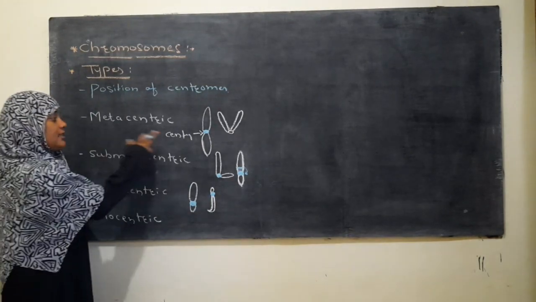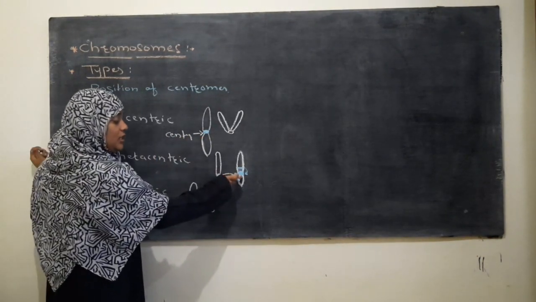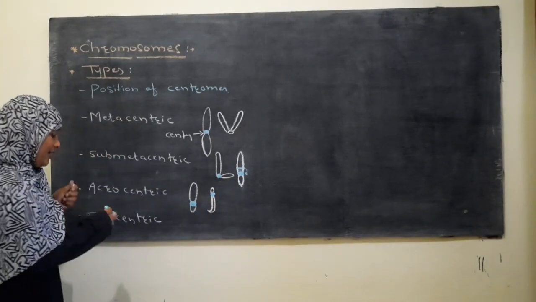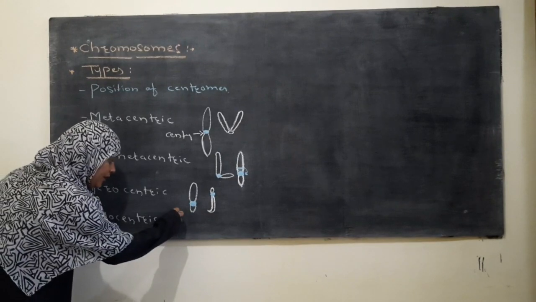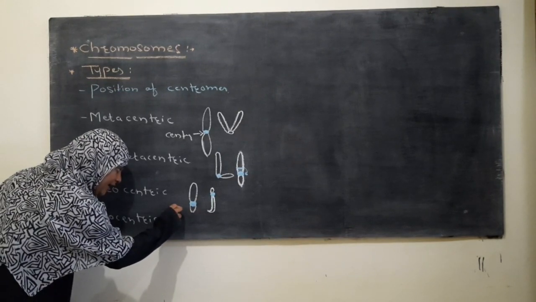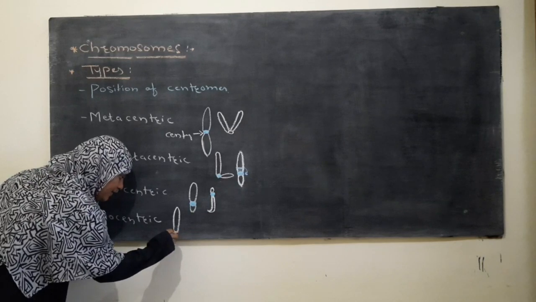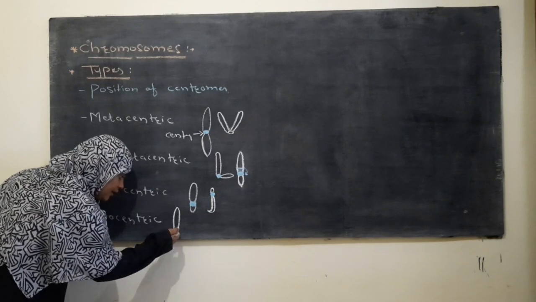First we saw the centromere at the center, then near to the center, then near to the end. And last, where will it be? At the end. The centromere is situated at the end, and the chromatid appears as a single one. Here, this is the centromere.